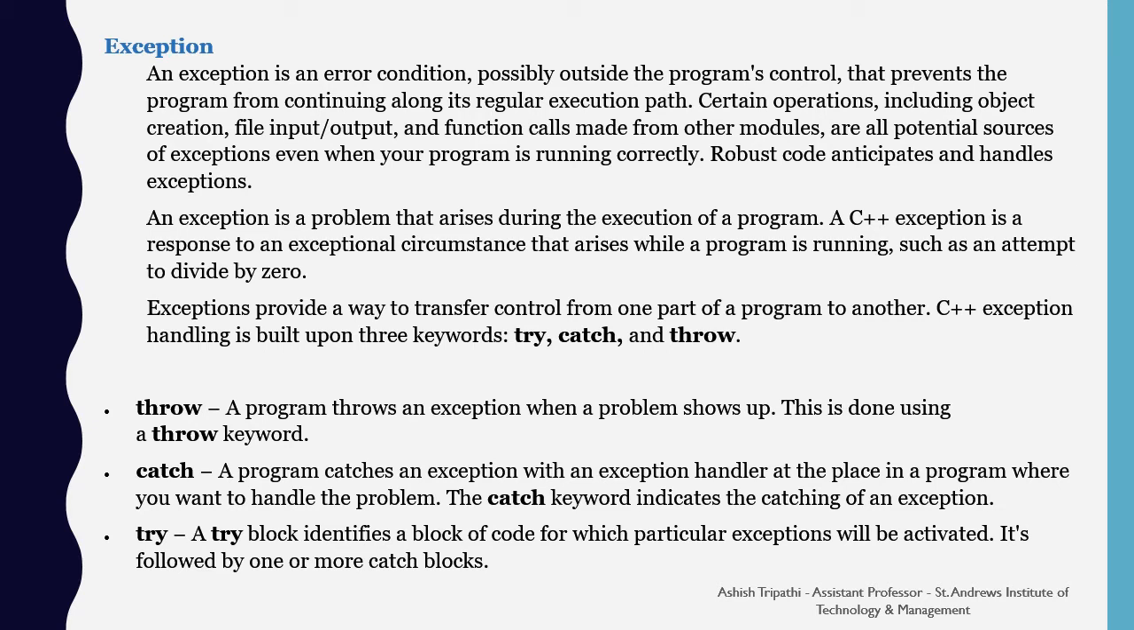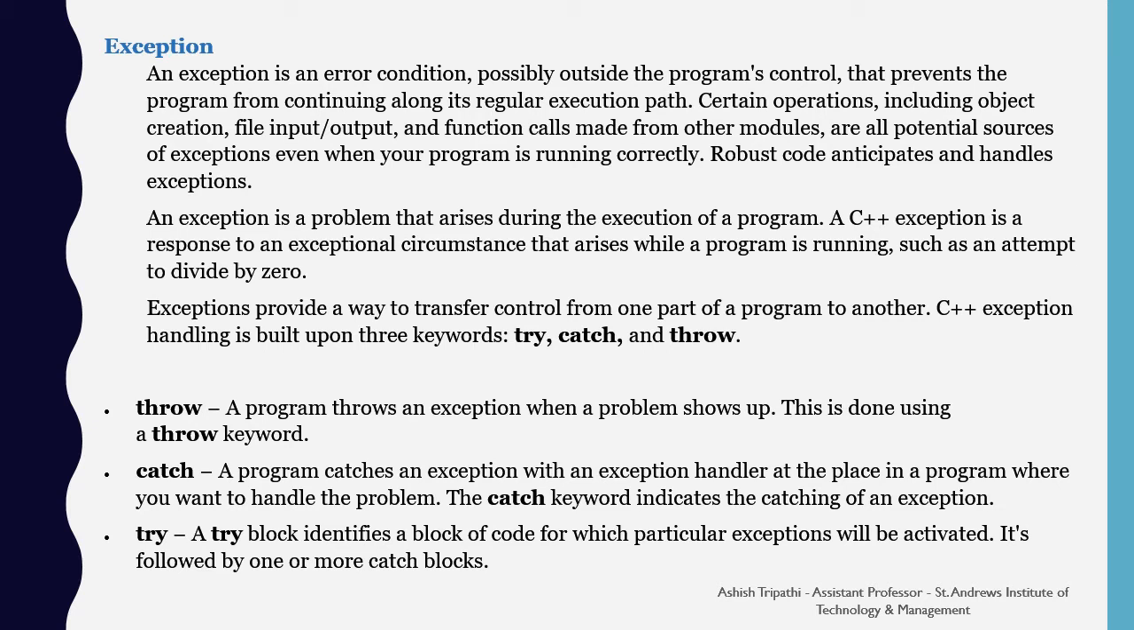An exception is a problem that arises during the execution of a program. A C++ exception is a response to an exceptional circumstance that arises while a program is running, such as an attempt to divide by zero. Exceptions provide a way to transfer control from one part of a program to another. C++ exception handling is built upon the three keywords: try, catch, and throw.